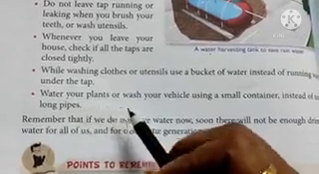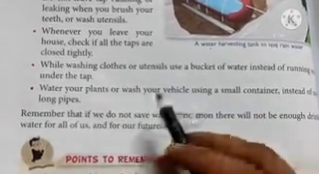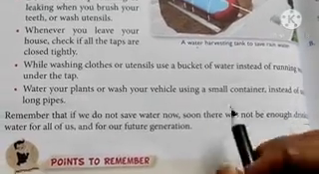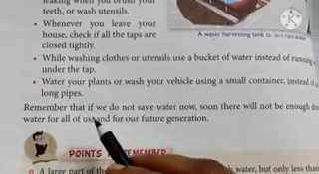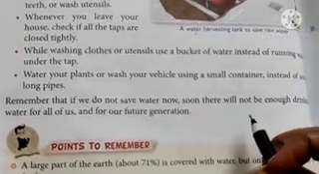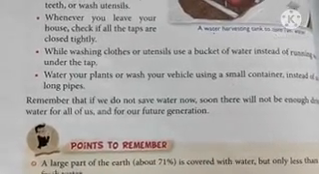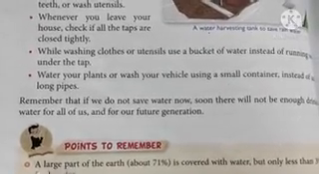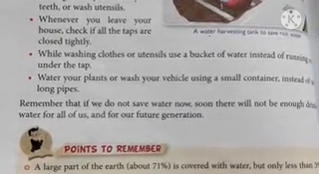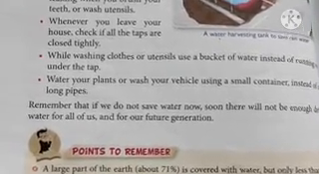When we wash our vehicle or water our plants, we should use a small container instead of long pipes. Remember that if we do not save water now, soon there will not be enough drinkable water for all of us and for our future generations. So it is very necessary to save water now so that we can use it in our future, and we should save water for our future generations.